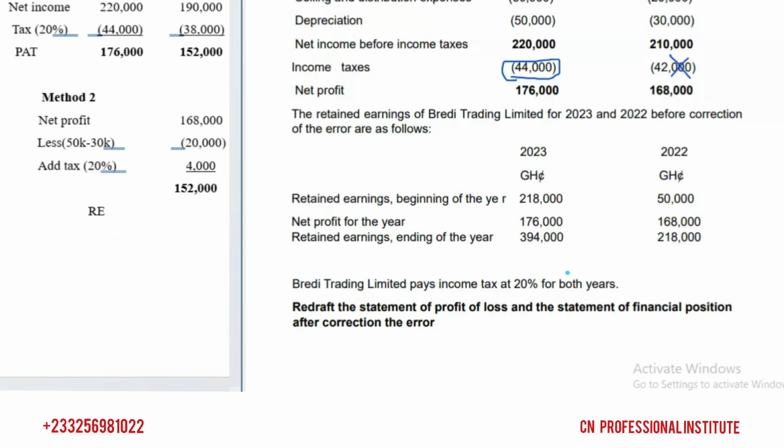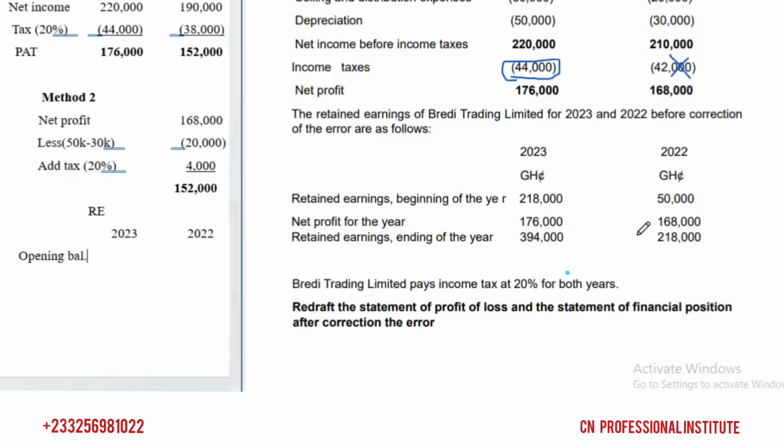So if profit is affected, retained earnings is likely to be affected. So let's say 2023 here and 2022. What is the opening balance? So let's check the opening retained earnings.